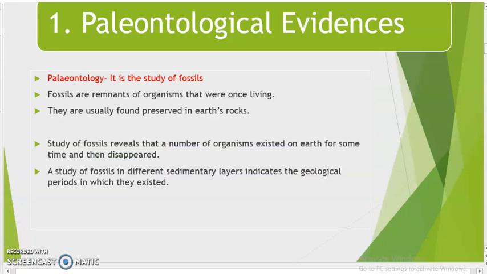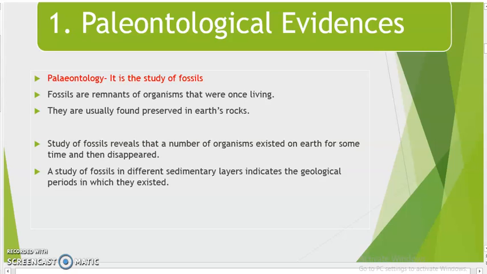Now we will talk about the very first evidence, that is paleontological evidences. First of all, we should know the meaning of the term paleontology. Paleontology is the scientific study of fossils. Here we will use scientific ways, different methodologies to study the fossils, or we can say that here we study the history of life on earth based on fossils.